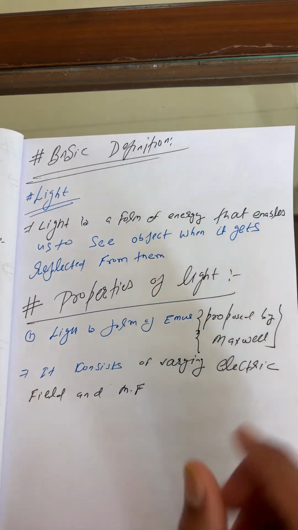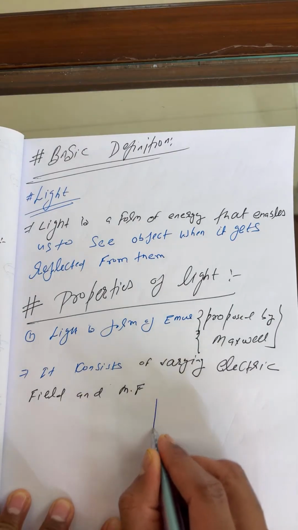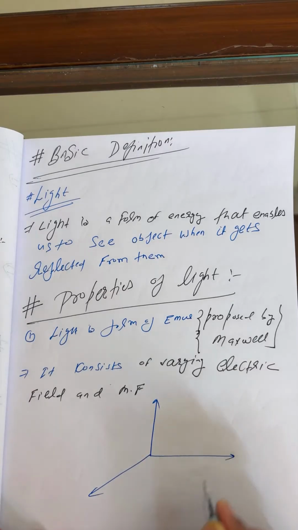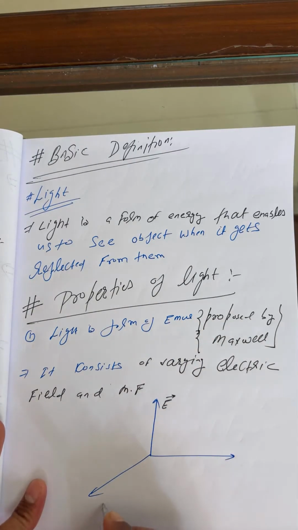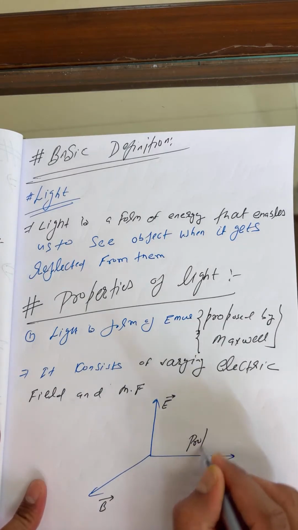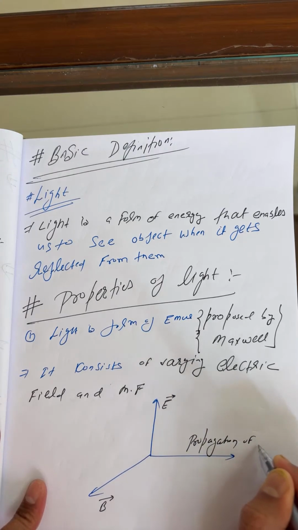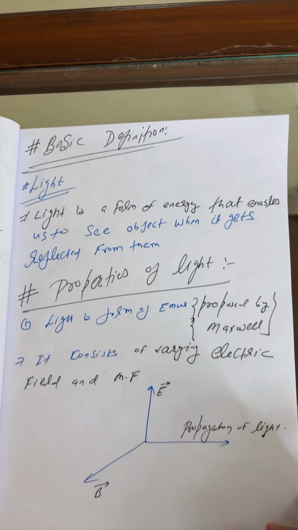In an electromagnetic wave, the electric field and magnetic field are always at 90 degrees to each other. This is the electric field, this is the magnetic field, and this is the direction of propagation of light.